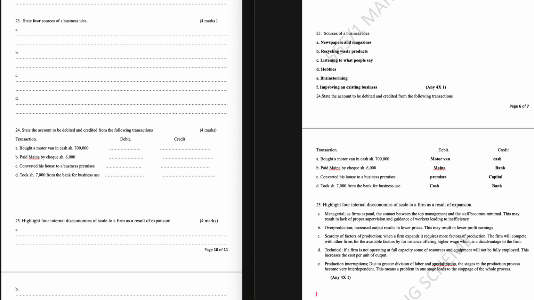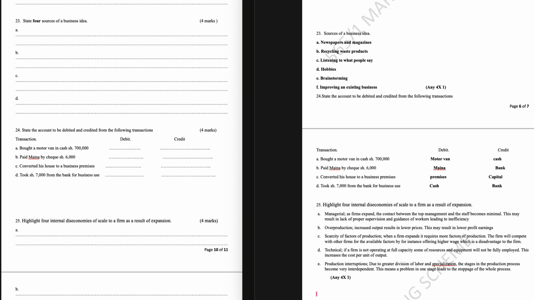Bought a motor van in cash, 700,000. Debit is motor van, credit is cash. Paid minor by check, 6,000 shillings, debit minor, credit bank. Converted his house to business premises, debit is premises, credit is capital. Took 7,000 shillings from the bank for business use, debit cash, credit bank.